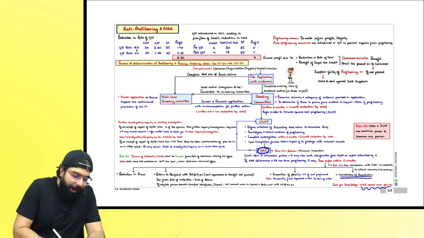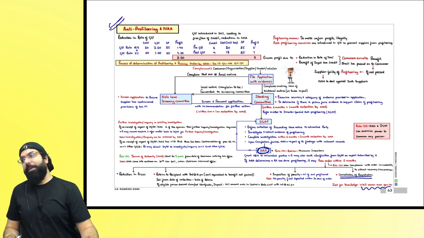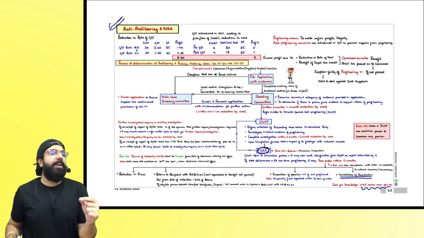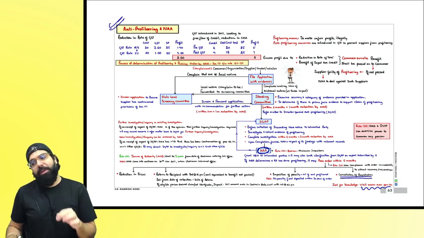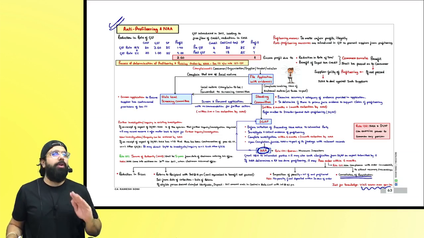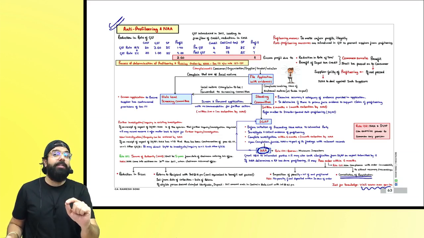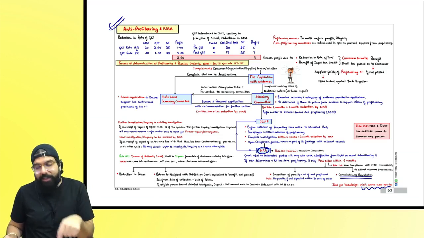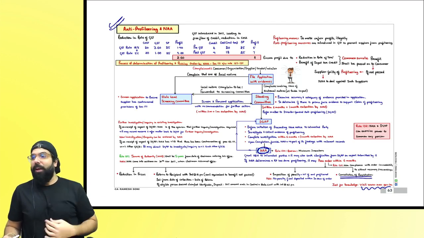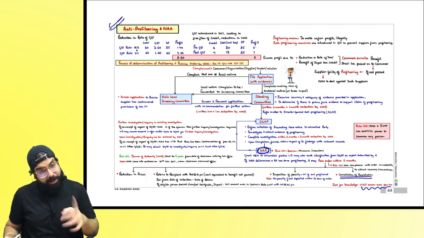People, let's go ahead and do miscellaneous provision now. In miscellaneous provision, there is one chart on anti-profiteering and National Anti-Profiteering Authority, right everyone? Although not a very important topic from an exam point of view, if you see your chapter of miscellaneous provision, this chart becomes A graded. Are we clear everyone? In a C graded chapter, an A graded topic.